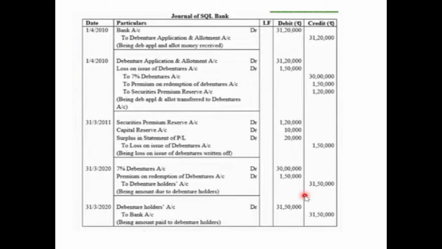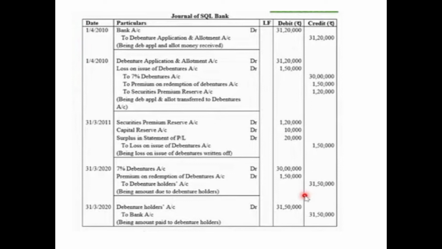We are crediting the amount to be paid at the time of redemption for premium to a separate account, premium on redemption of debentures, so that it can be utilized while repaying. And to securities premium reserve account with the amount of premium received at the time of issue, that is 1,20,000, being debenture application and allotment amount transferred to debentures account.